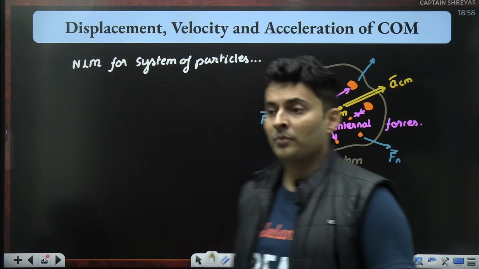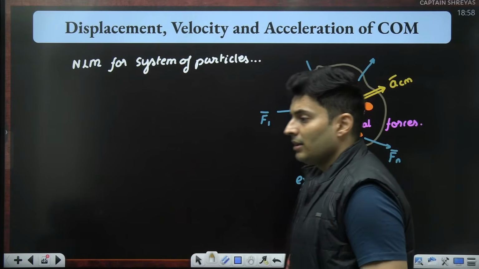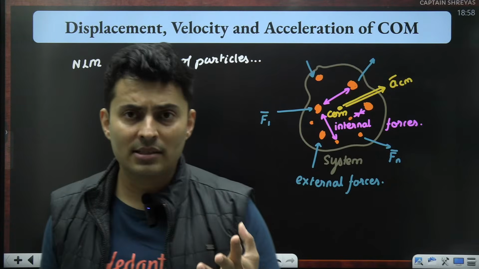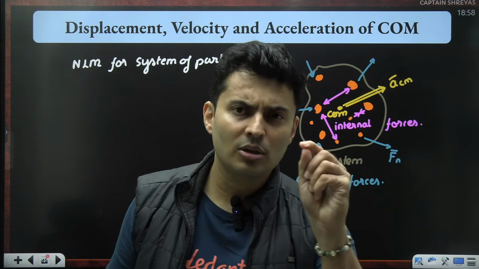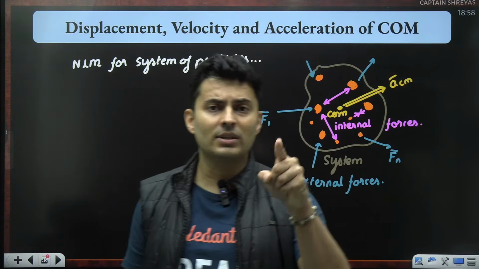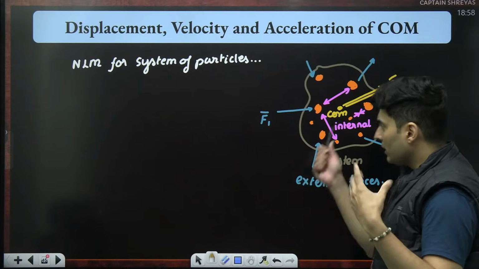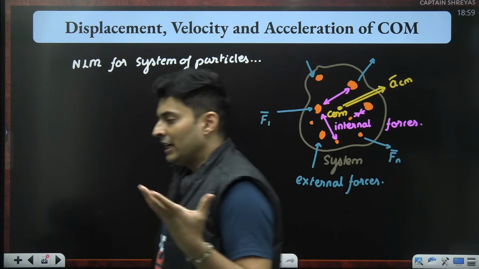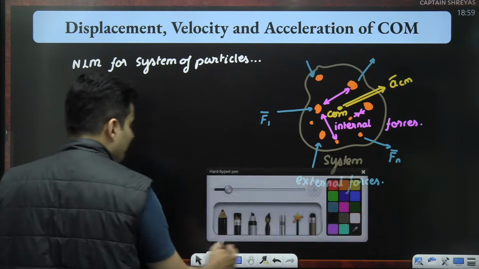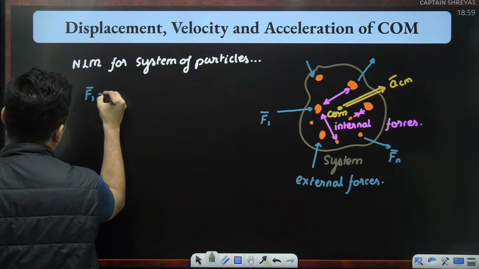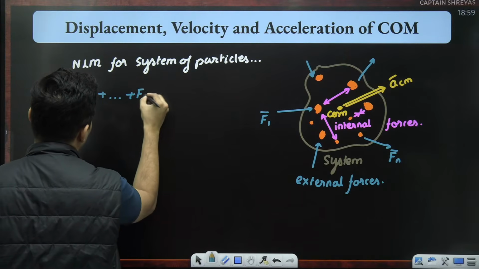But imagine there are multiple points. Then when I write F = ma, is that mass the total mass? Is that the acceleration of a particle? Is that force as a whole or including internal force? The answer is that it comes out only as the sum of external forces.